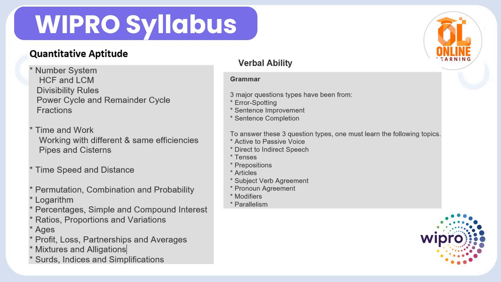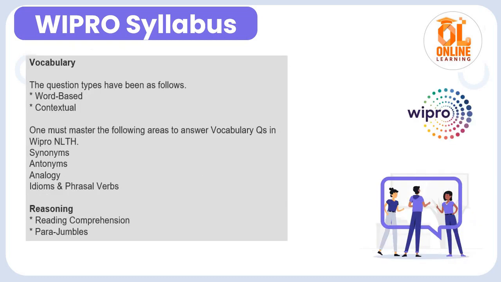If I talk about verbal ability, there are three major question types: error spotting, sentence improvement and sentence completion. Some important topics related to verbal ability are active to passive voice, direct to indirect speech, tenses, prepositions, articles, subject verb agreement and pronoun agreement. These types of topics are generally asked in the verbal ability section. You have to practice these topics on a daily basis.